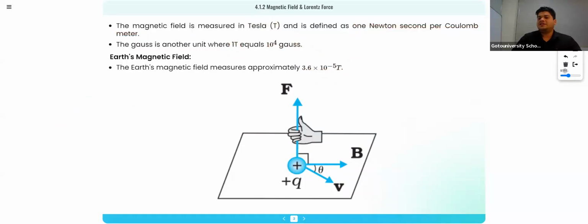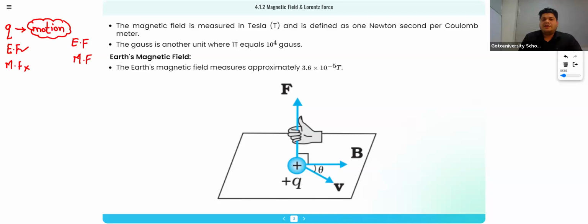Okay, so what we studied in the first point, I will just give you a small conclusion for that. First we studied that if charges are at rest, they only produce an electric field, no magnetic field. But if charges are in motion, they produce an electric field as well as a magnetic field.